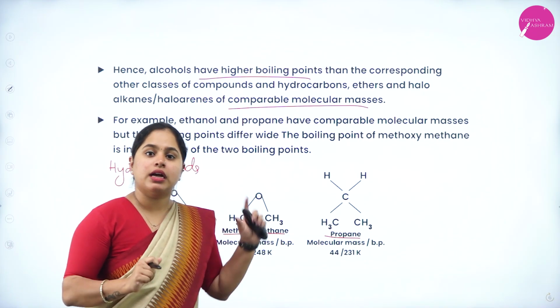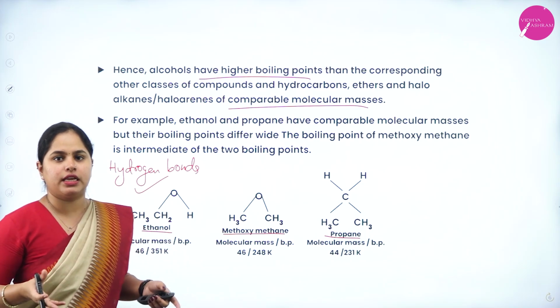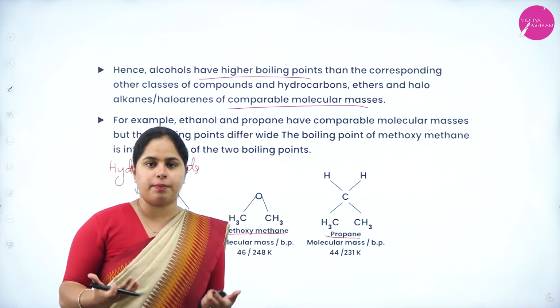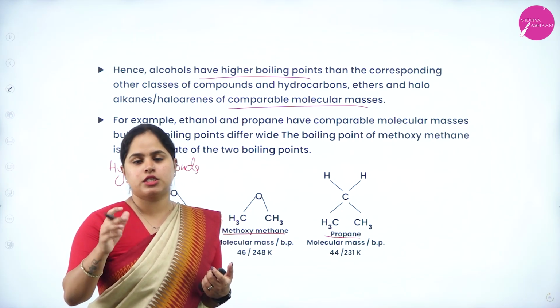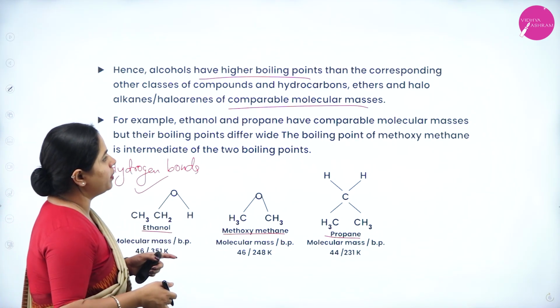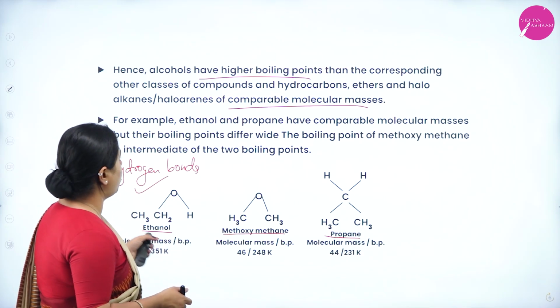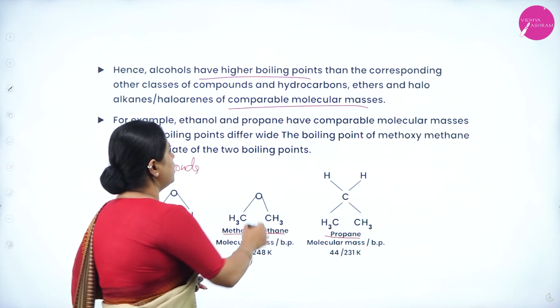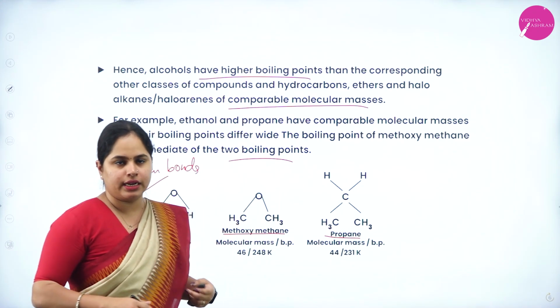So for comparable masses of alcohols, alkanes, hydrocarbons and ethers, alcohol has the highest boiling point due to the presence of hydrogen bonds. For example, ethanol and propane have comparable molecular masses, but their boiling points differ. The boiling point of methoxymethane is intermediate between the two. I hope it is clear, right?